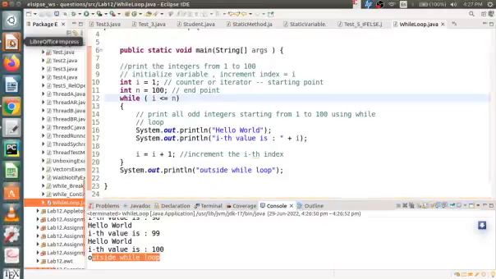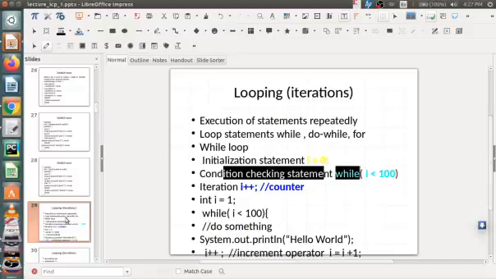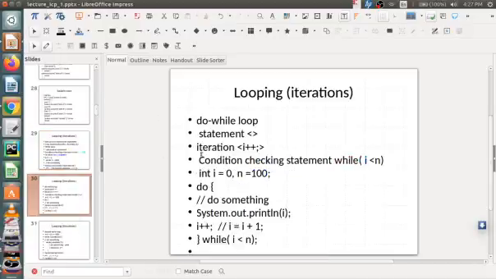Now these are the basic things for writing a while loop. Now next we will go to the do while loop. Yes, so another way we can write loop statements is using the do while loop. So how do you write a do while loop? Let's see.